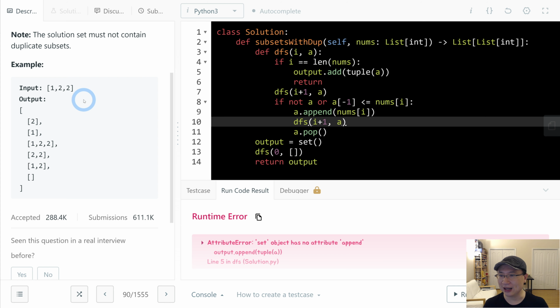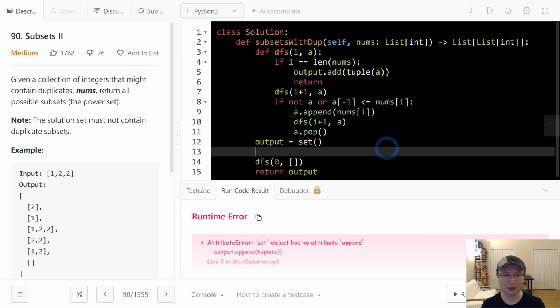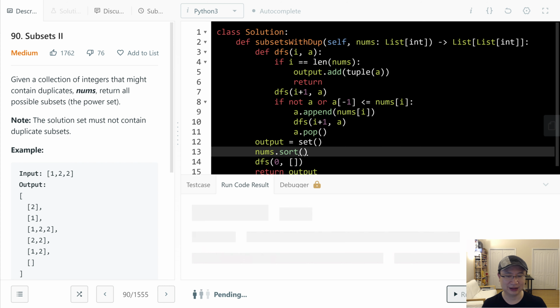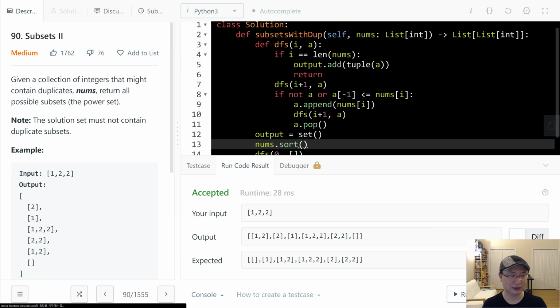Everything is okay, but fortunately this example is in ascending order, and there is no mention that we won't receive descending order. So first we need to sort, then run. Okay, looks good.